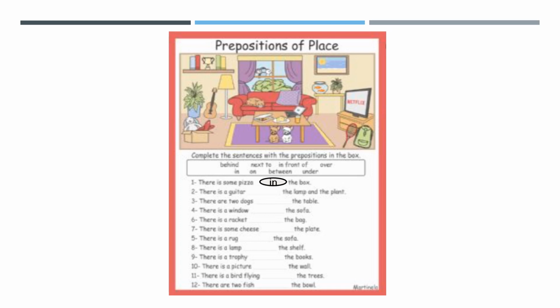Yes, let's continue with the other sentence. There is a guitar. The second part of the sentence says the lamp and the plant. What preposition should you use? Yes, next to. There is a guitar next to the lamp and the plant. Let's continue with the last one, and then you're going to keep practicing. There are two dogs on the table. What is the most adequate preposition? Yes, under the table.